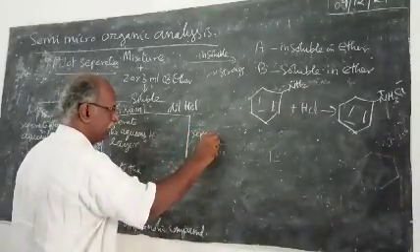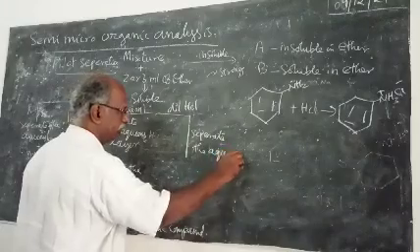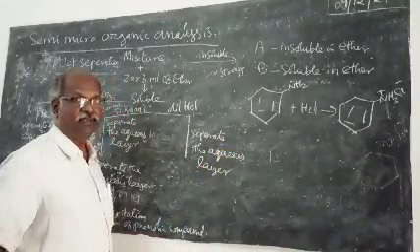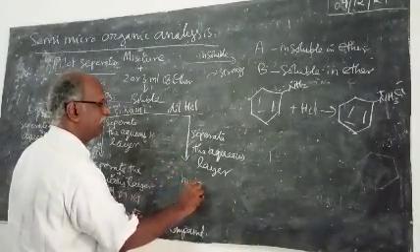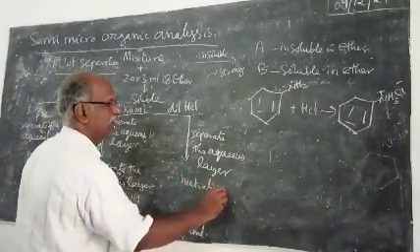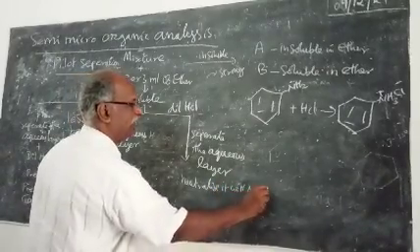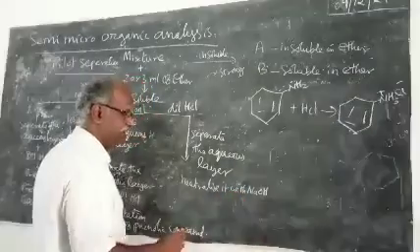Separate the aqueous layer. Neutralize it with dilute sodium hydroxide.